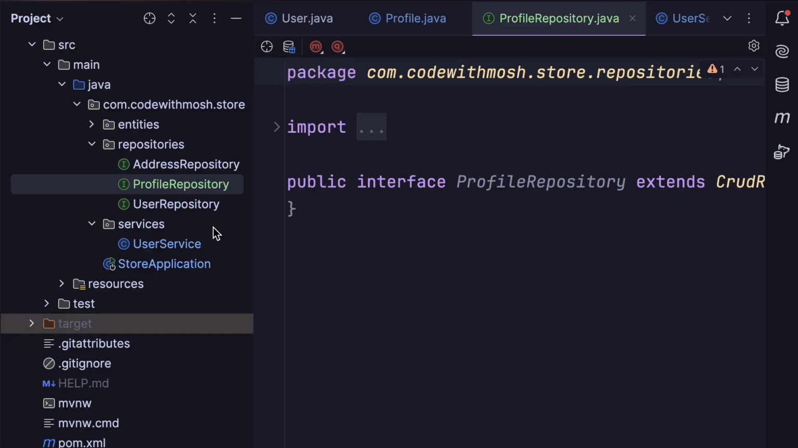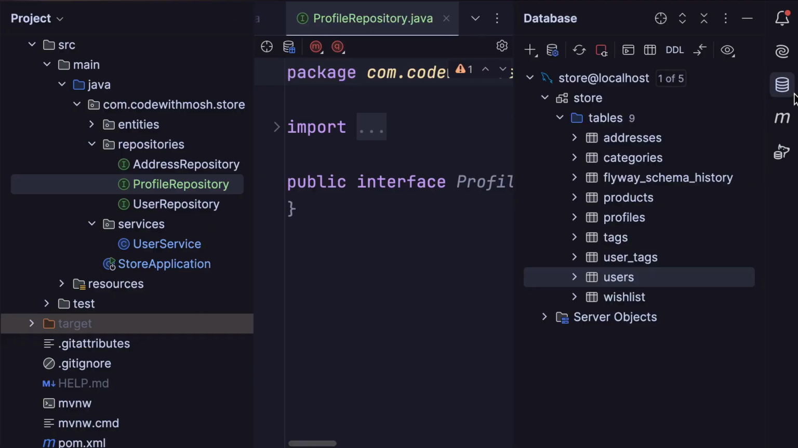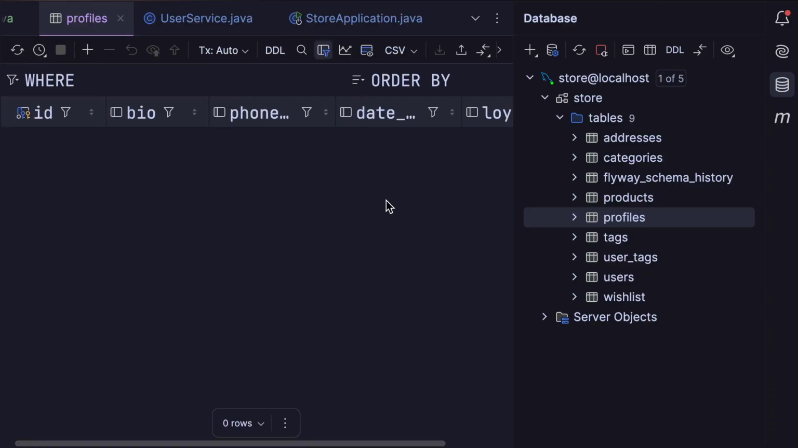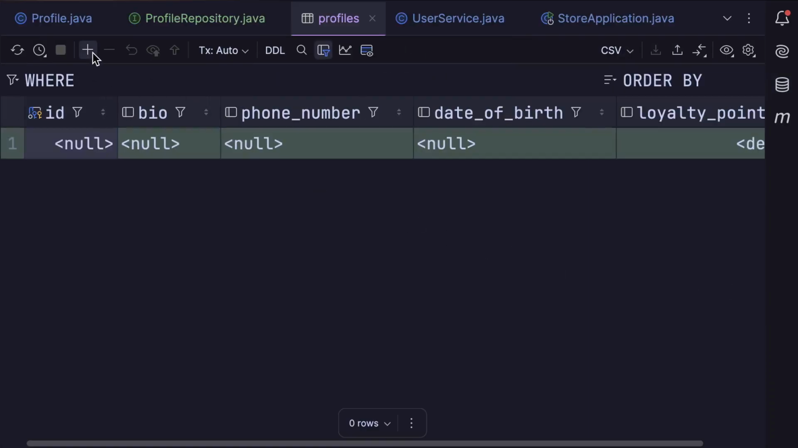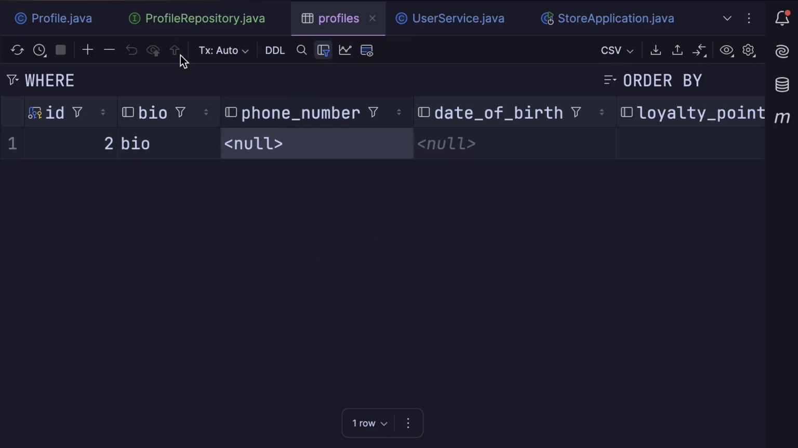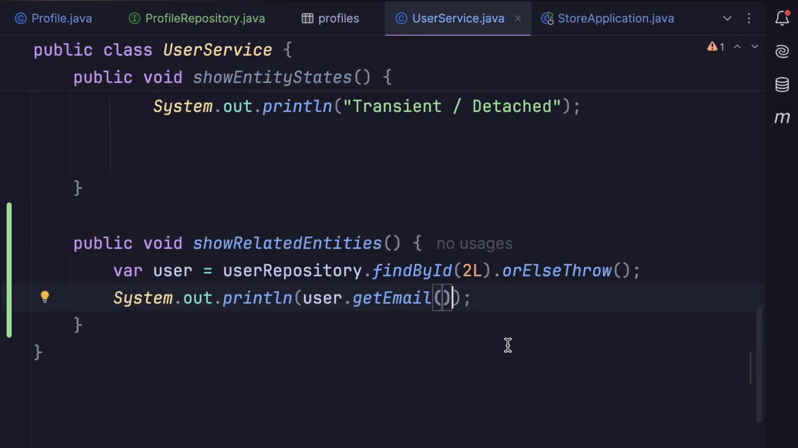Let's go ahead, good. Now let's go to our profiles table and add a record for one of our users. So we click up here to add a row. We set the ID to the ID of one of our users. On my machine, I have 213. I'm going to go with 2. Now I'm going to set bio to bio, leave out the other columns, and just submit the changes to the database. Good. Now we go back to our user service.